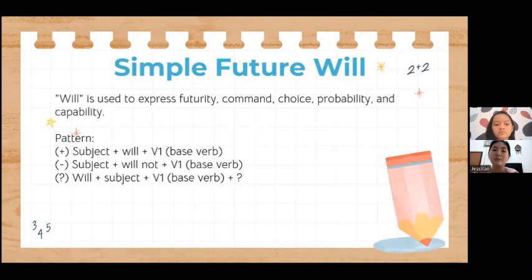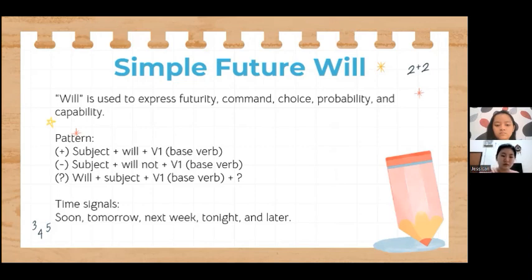And for verb 3, it is a past participle. You cannot use it with will, except in the future perfect tense. In the future perfect tense, after will, it is followed by the word have. And for the time signals here, there are some of them: soon, tomorrow, next week, tonight, and later.